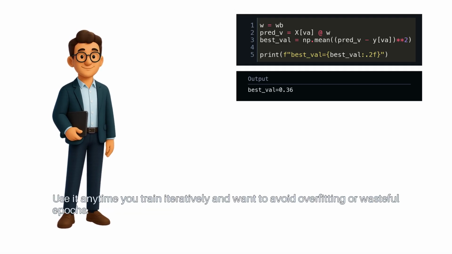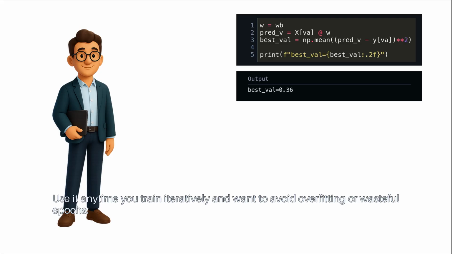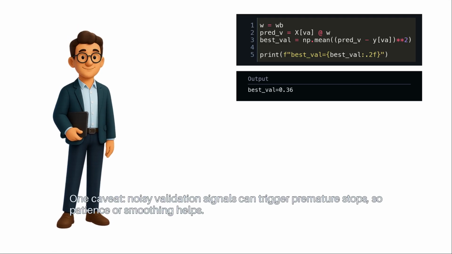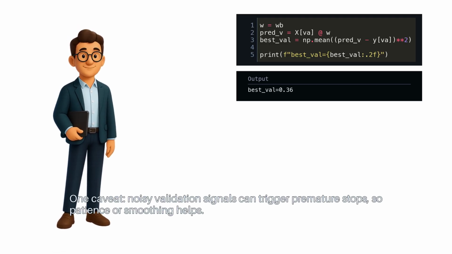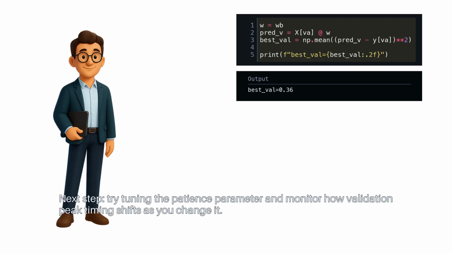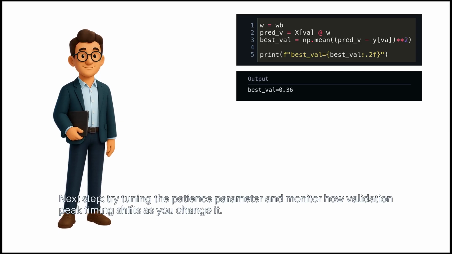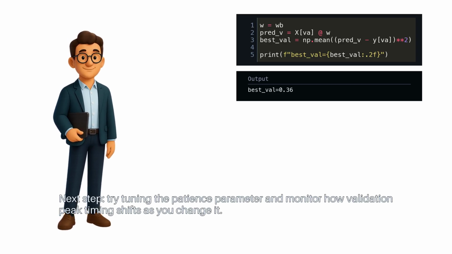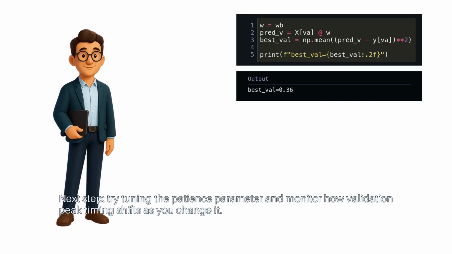Use it anytime you train iteratively and want to avoid overfitting or wasteful epochs. One caveat: noisy validation signals can trigger premature stops, so patience or smoothing helps. Next step: try tuning the patience parameter and monitor how validation peak timing shifts as you change it.